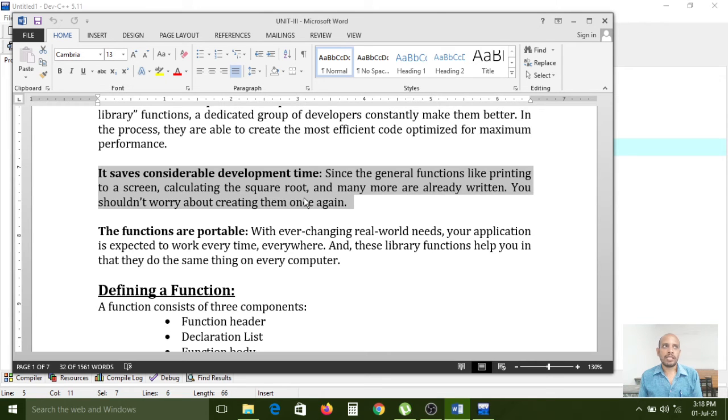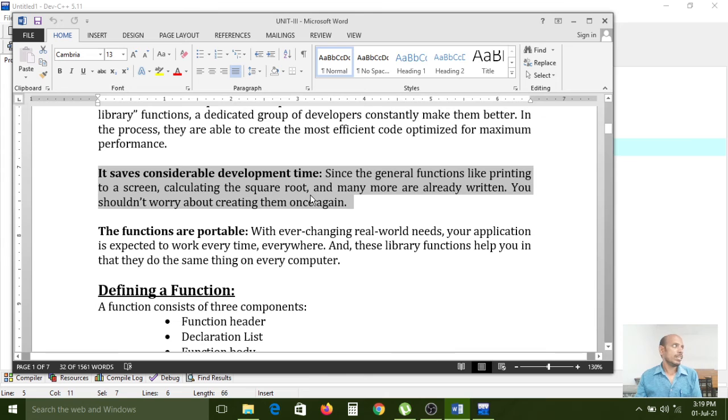But if some common functionality was already developed as functions and provided with the C software, good. If they didn't provide those predefined functions, then every time you want to use printf and scanf, you would need to write that specific logic for printf and scanf. It is a burden and also wastes time. To avoid all those reasons, they have already developed predefined functions. We just use them in our program.